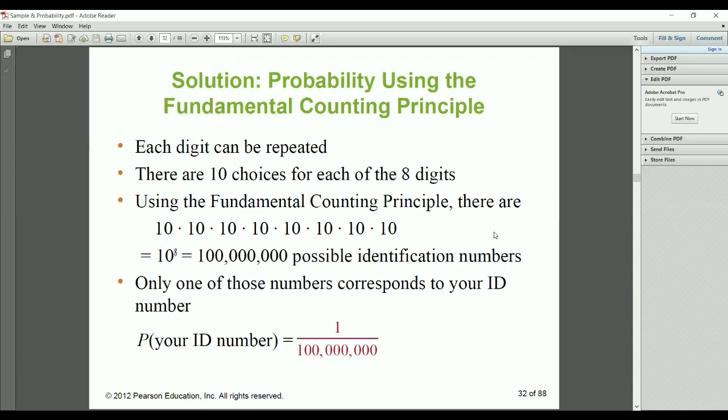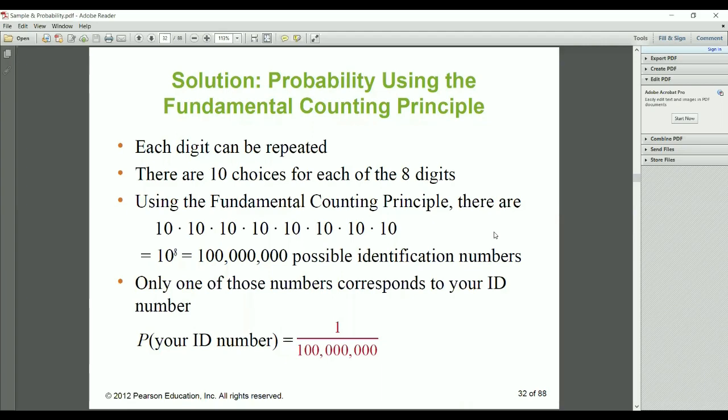So using the fundamental counting principle, there will be 8 times the choices, up to 8 digits. So 10 raised to 8. So that is the number of possible identification numbers. Only one of those numbers corresponds to your ID number. They are asking out of these 10 choices of 8 digits, what is the probability of your ID number.